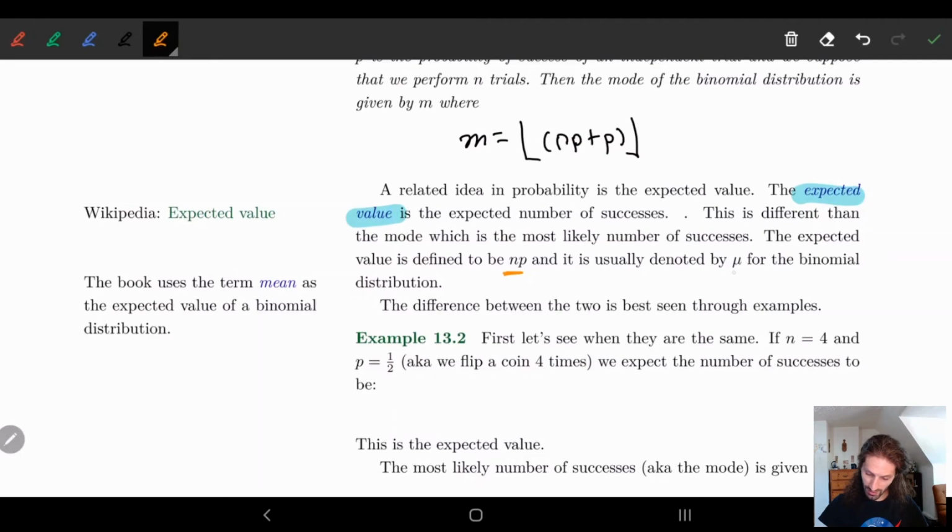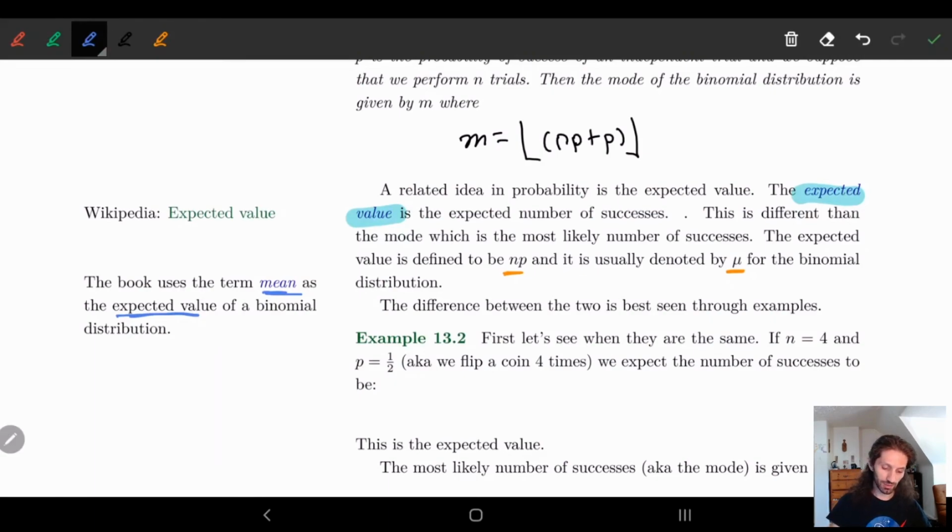A lot of times we'll denote this by mu for the binomial distribution. So it's a little confusing, the two. The book uses the term mean to mean the expected value. But note that we will always use expected value because if not, it'll get confusing later on.